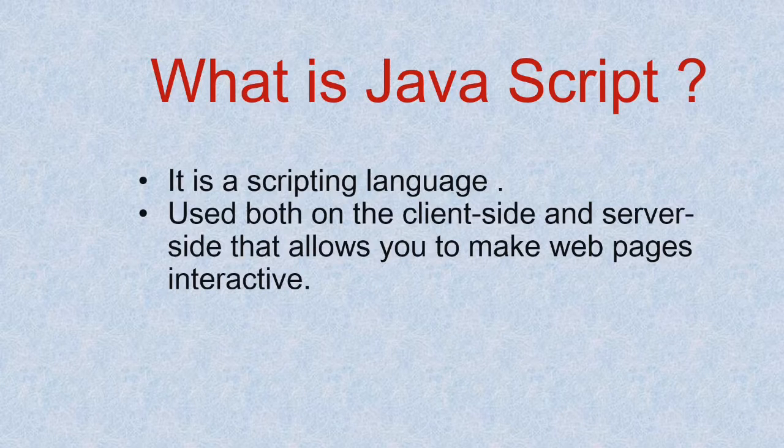Now let's see what is JavaScript. JavaScript is a scripting language. It is used both on the client side and the server side. It allows you to make web pages interactive. JavaScript works with HTML and CSS to build web apps or web pages. It is supported by most of the web browsers like Firefox, Google Chrome, Opera.